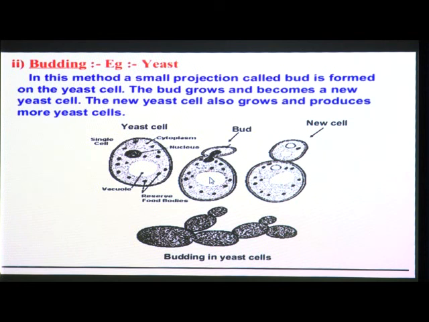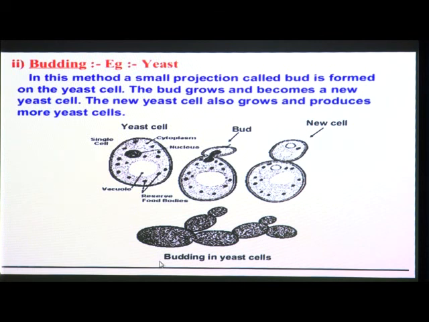So it divides into the bud and the parent yeast cell. After this, the bud changes into a new yeast cell, known as an offspring. So this is the parent cell and this is the new cell.